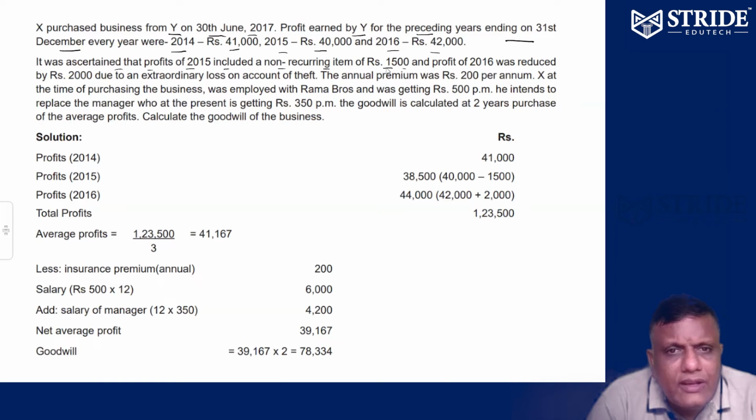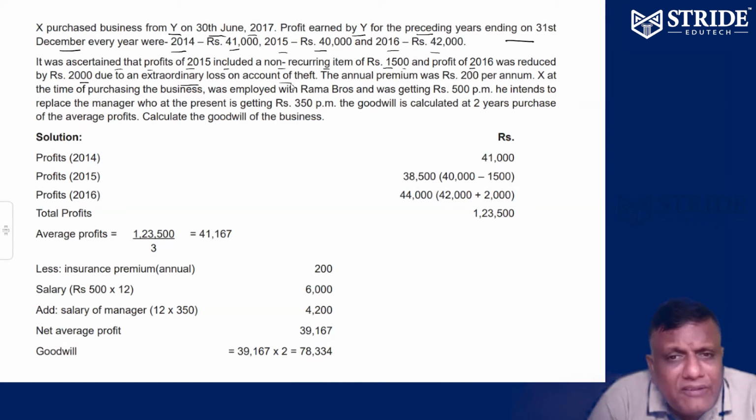Non-recurring item was included. Profit of 2016 was reduced by 2,000 due to extraordinary loss on account of theft. Some extraordinary profit was added in 2015, and some extraordinary loss was subtracted in 2016. In 2 years, one extraordinary profit added, another extraordinary loss subtracted.